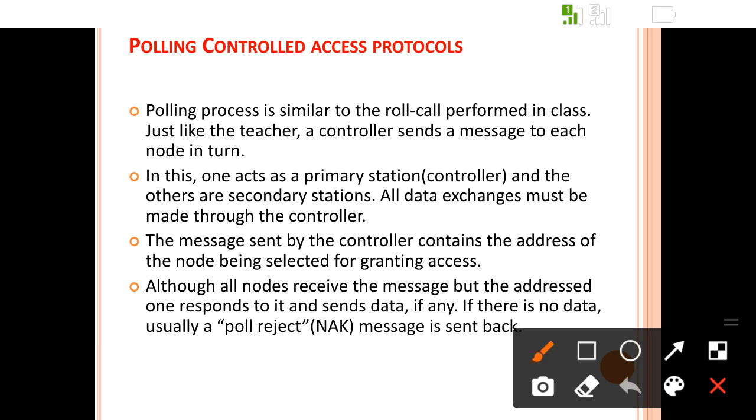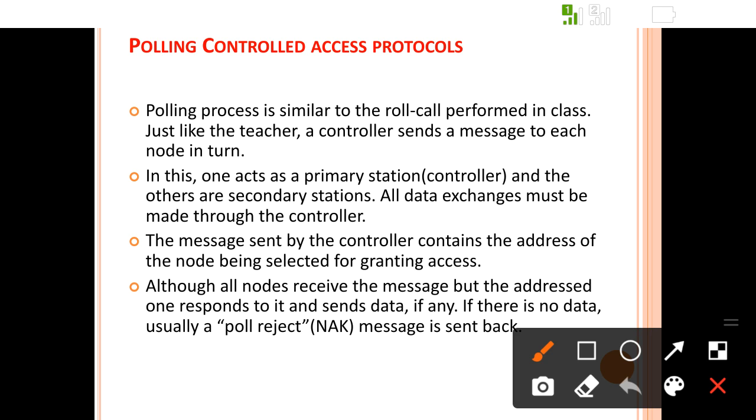The message sent by the controller contains the address of the node being selected for granting access. Although all the nodes receive the message, only the addressed one responds to it and sends data, if any. If there is no data, usually a polling reject message is sent. So in this polling controlled access protocol, there is one master and the others are slaves.